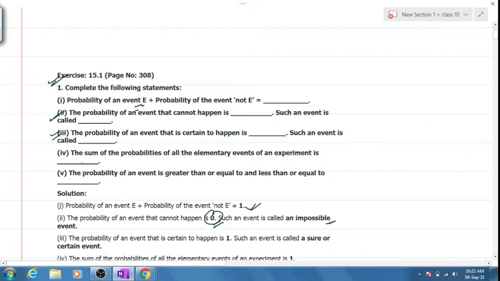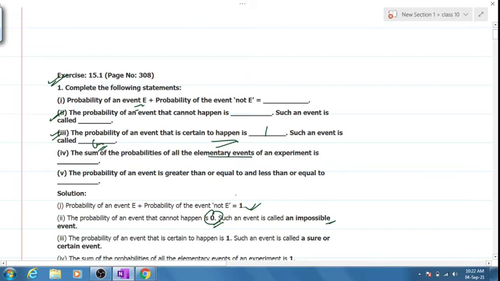Question number 3. Probability of anything that certainly happens is how much? 1. This is called a certain event. Clear?